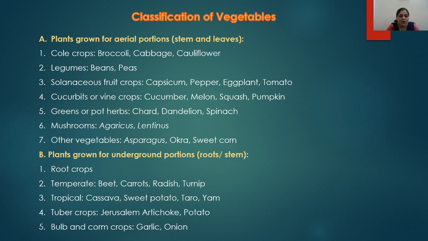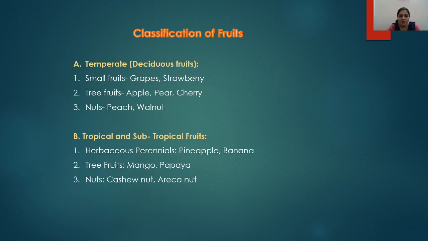Fourth category is the tuber crops, which are specifically grown for the tubers, for example, Jerusalem artichoke and the potato plant. And then lastly, bulb and corm crops, which are specifically grown for the bulbs and corms, for example, onion and garlic plants.